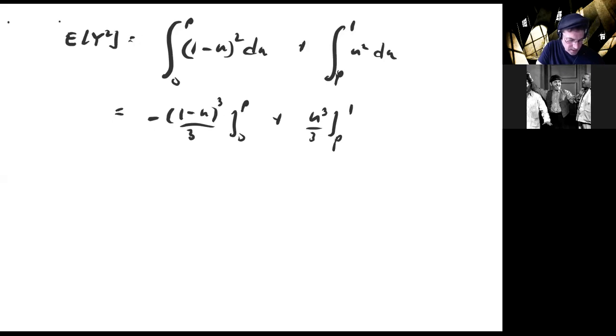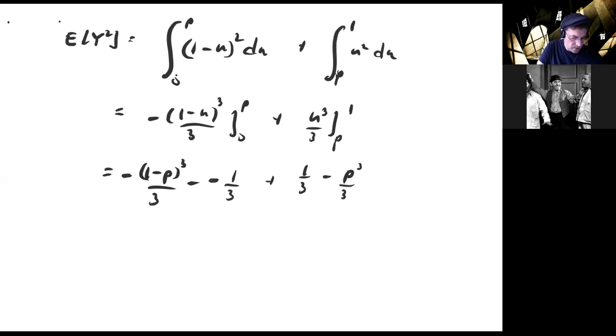When you evaluate at u equals p, you get minus 1 minus p cubed over 3, minus the negative of 1/3. And then the other term is 1/3 minus p cubed over 3.